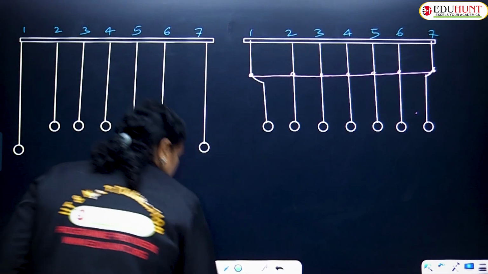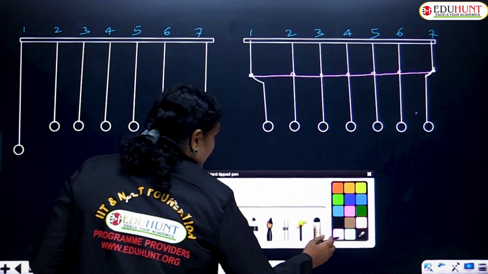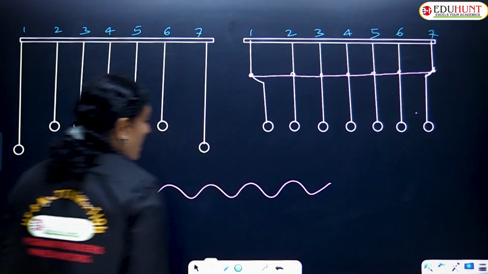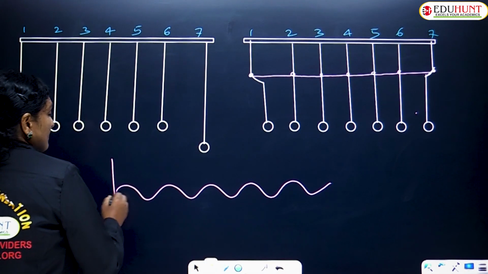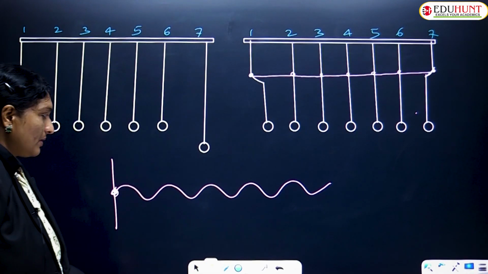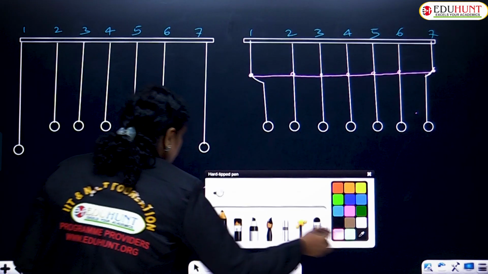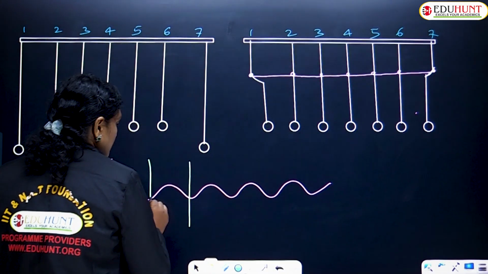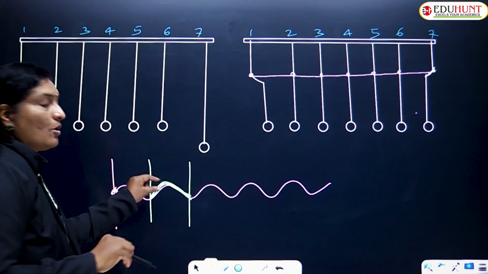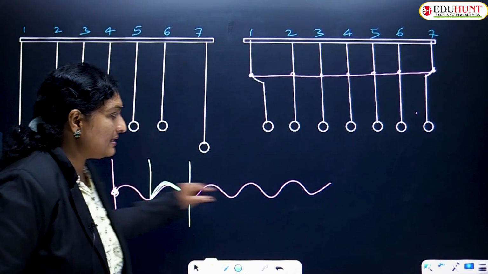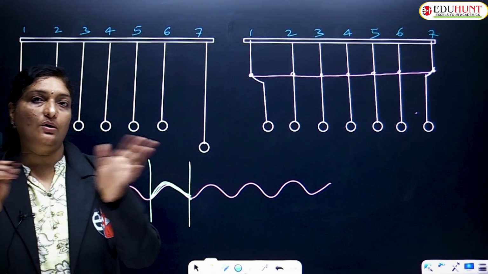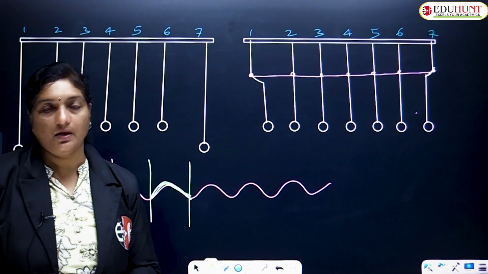Okay, and you also need to know that a wave is generally carried like this. This is the structure of how a wave is propagated from the point of disturbance to other places. That is the motion of the wave. If you consider only one particular part, suppose from here to here, this is a single pulse. Only a single waveform is called a pulse, whereas multiple continuous disturbances form a wave. Pulse and wave make a difference. Okay children.